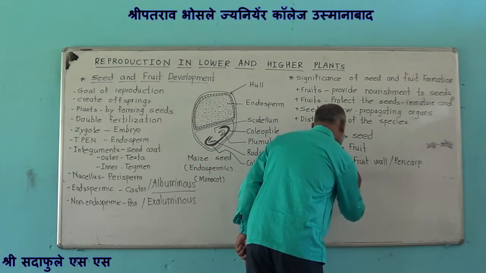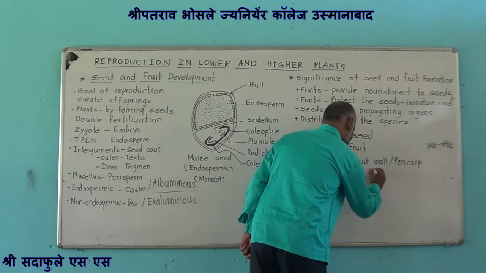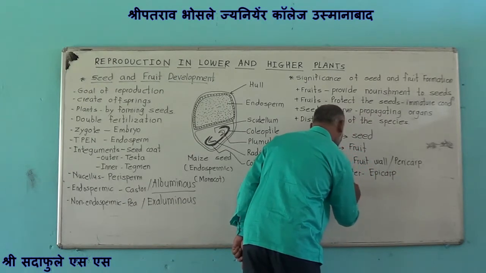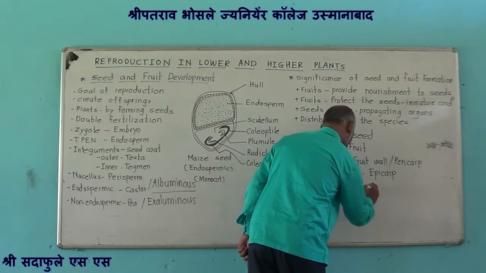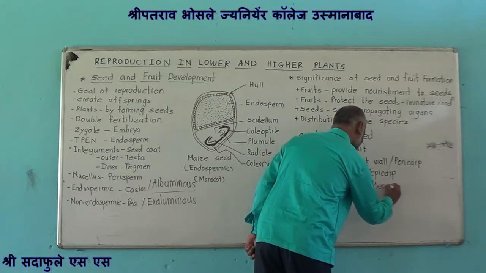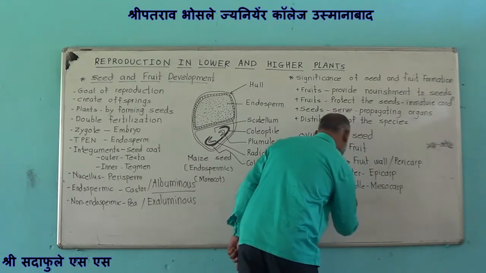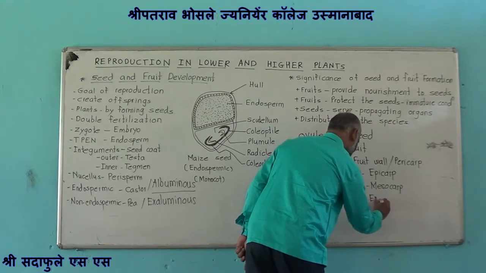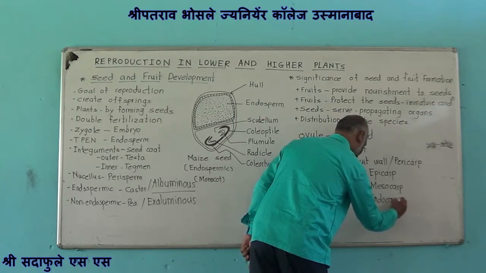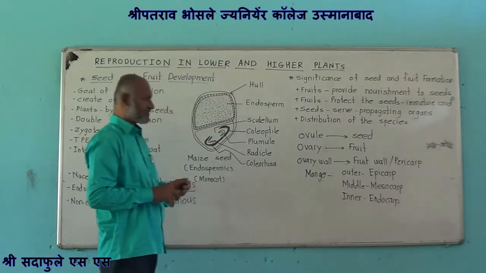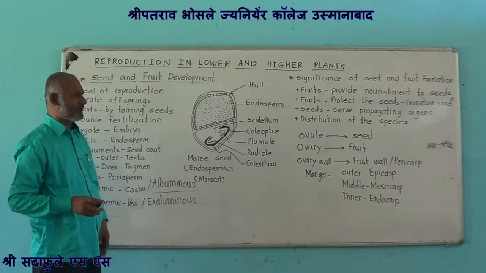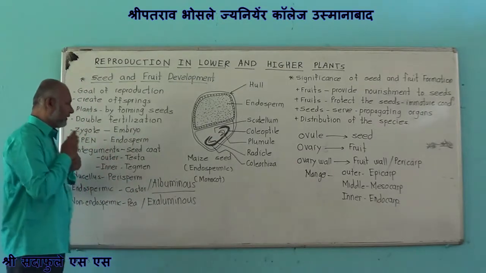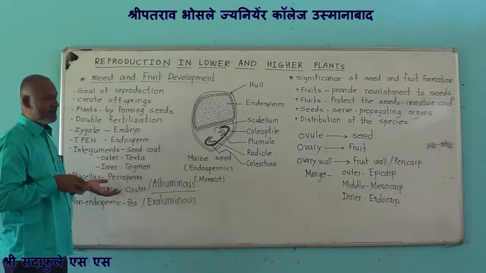That is, outer epicarp, middle mesocarp, and inner endocarp. In 11th class, we have studied all details about fruit, types of fruit.